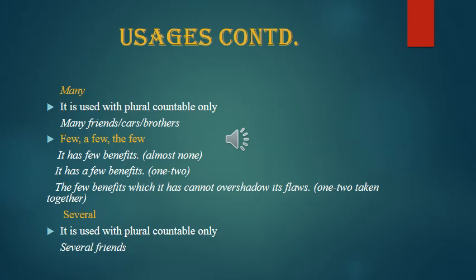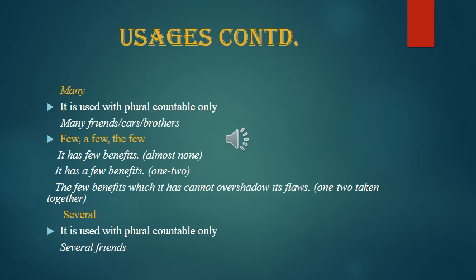Many. It is used with plural countable. Many friends, many cars, many brothers. So if you say many friend, it is wrong. Few, a few, the few. Here we have to understand the slight difference. Few means negligible. It has few benefits means it has almost no benefit. It has a few benefits. There are negligible benefits. The few benefits, whatever negligible benefit it has, cannot overshadow its flaws, means cannot hide its flaws, its drawbacks, its limitations, its demerits, the loss it will cause.